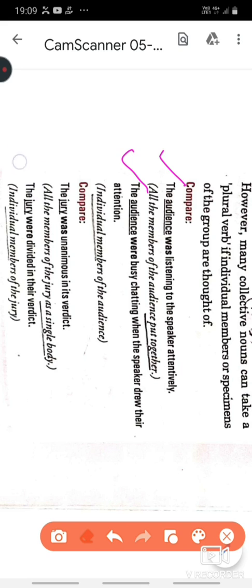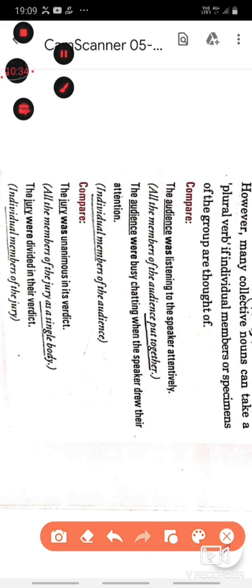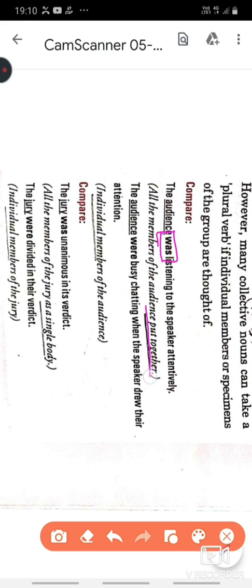So, in the first example, the audience was listening to the speaker attentively. Probably all of them were doing the same thing. They are being talked about as a unit that has been put together. That is why the verb is singular and here it is was. But in the second example, the audience were busy chatting when the speaker drew their attention. Probably some of them were talking and some were looking at the speaker or waiting for the speaker, so they were divided in their action, and that is how the audience becomes a plural subject here, and my verb also becomes plural.